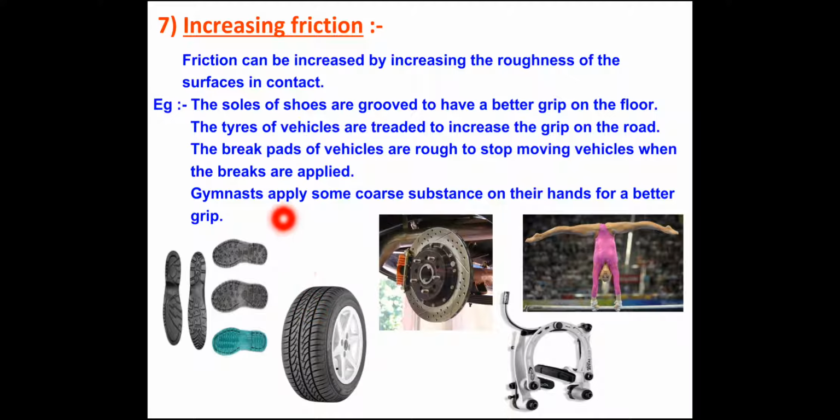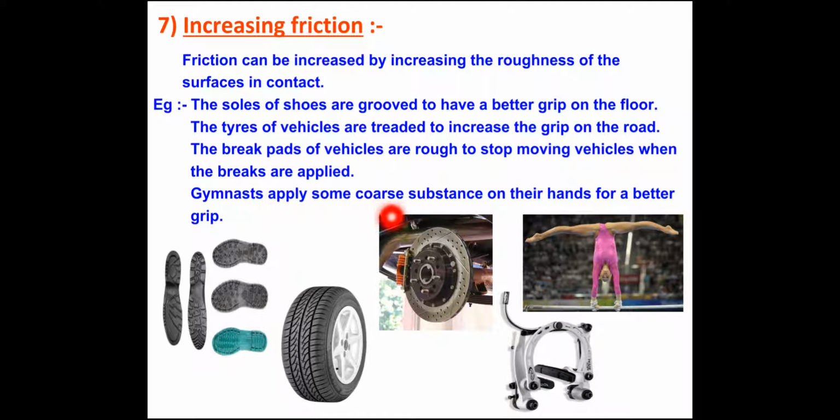Now, brake pads of the vehicles are rough to stop moving vehicles when brakes are applied. If you see the bicycle, there are brake pads, and those brake pads are rough in nature. When we apply the brakes, those brake pads help to stop the moving vehicle because they are rough, so they increase the friction, and when the friction increases, the bicycle gradually becomes slow.